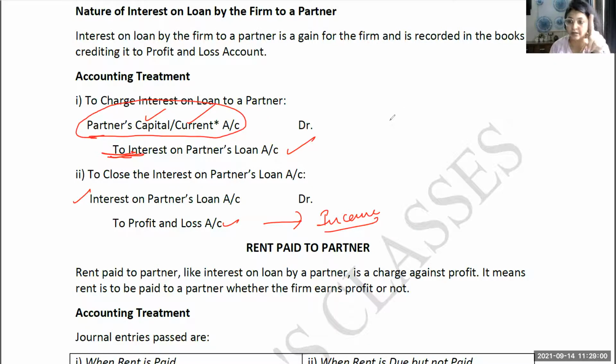One, it will be credited to the profit and loss account, which will increase the profit because it is an income for the firm. And second, the entry will be made in the partner's capital or current account. No separate loan account will be opened. But for interest on a loan from the partner, there will be a separate account opened. I hope this is clear.